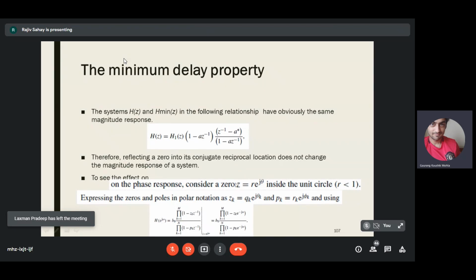So let us consider a zero z equal to r e to the power j theta inside the unit circle, r less than 1. So r is less than 1. So we will write the poles and zeros in the polar notation like this. So you know that H(z) can be written like this. This is the general formula, which I have already taught you. So all of you know that you can write the bottom formula.